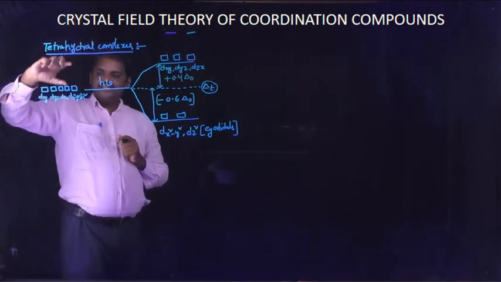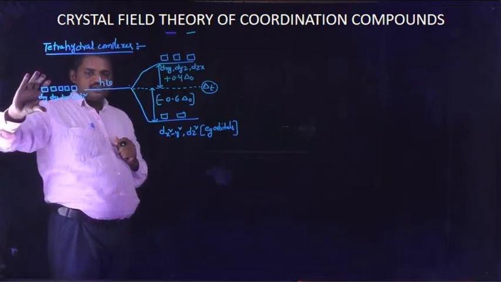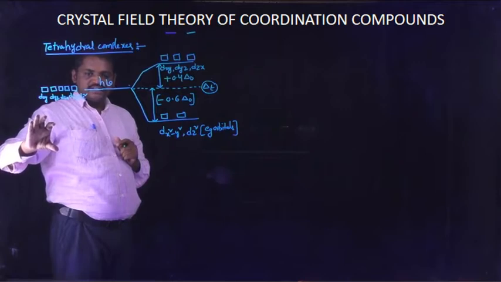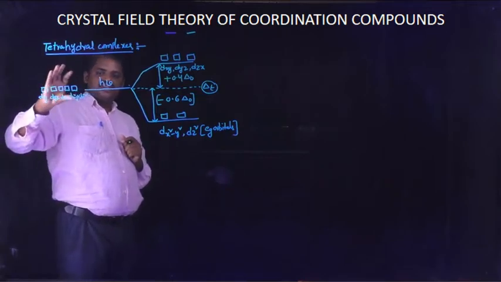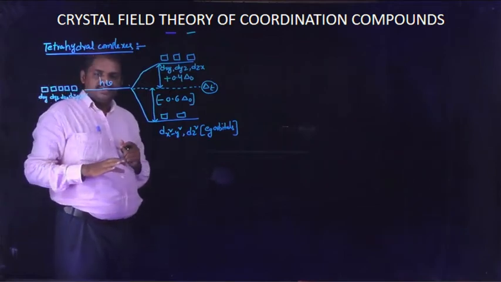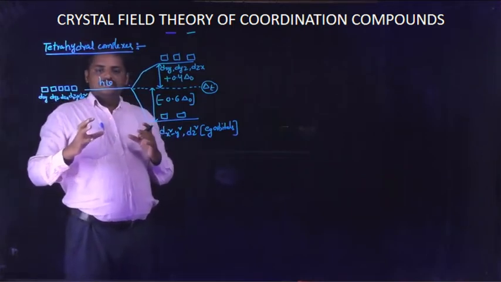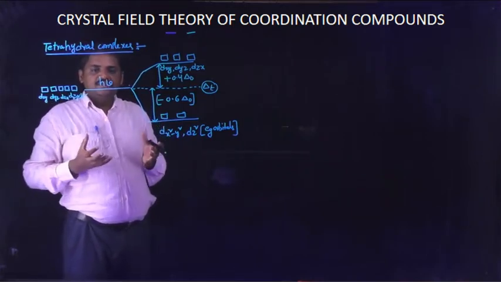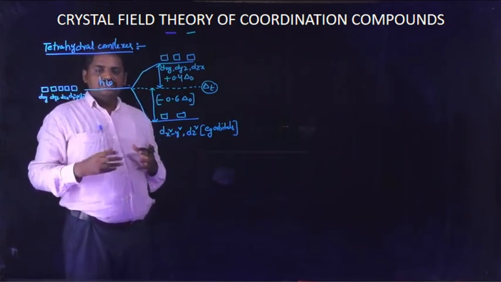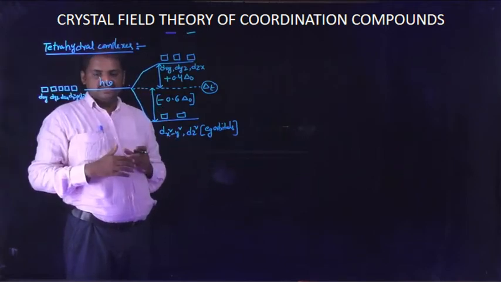Okay, students, so these are the five degenerate orbitals in tetrahedral complexes. When this complex reacts with a certain amount of light radiation, the degenerate orbitals absorb that light radiation or energy and are shifted to different levels.